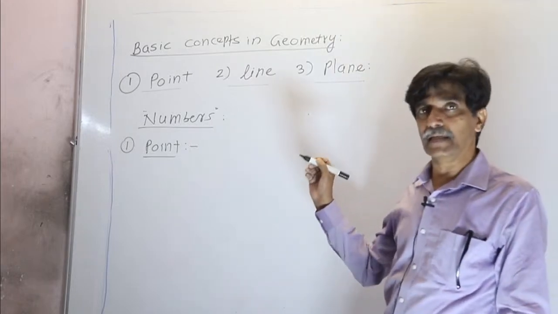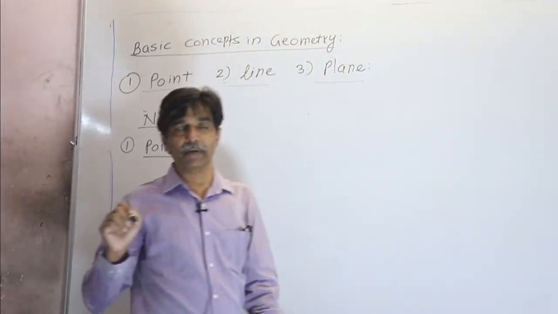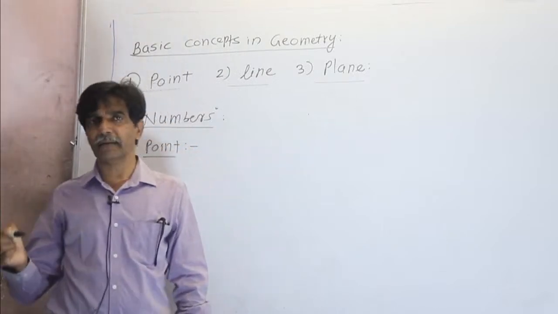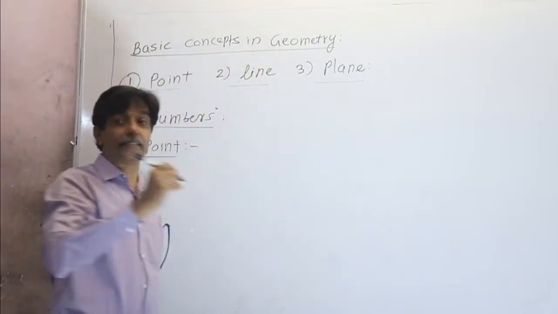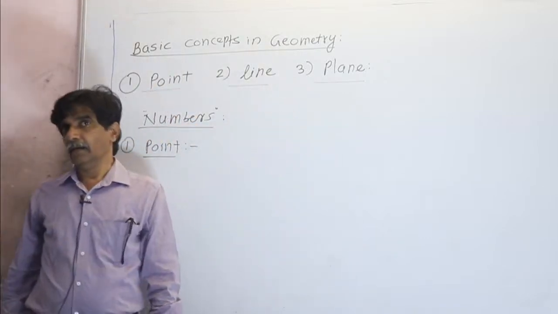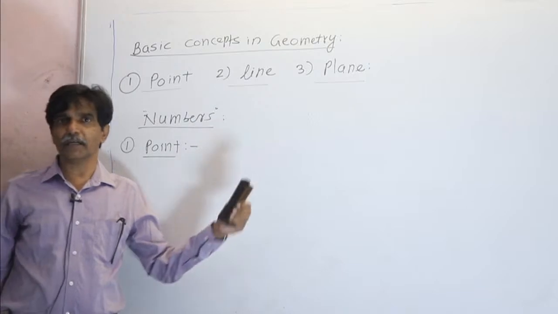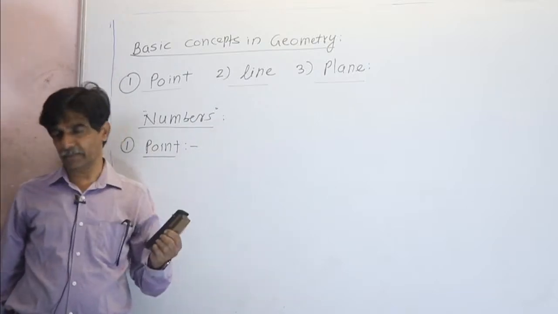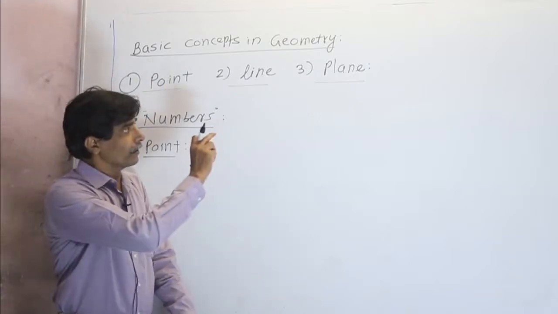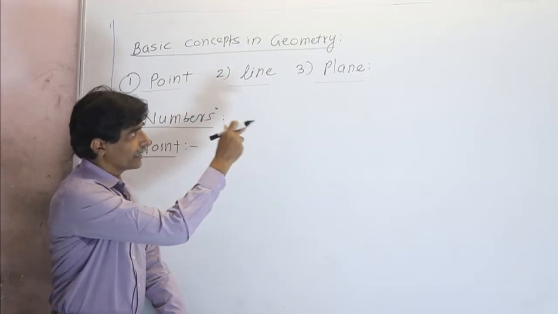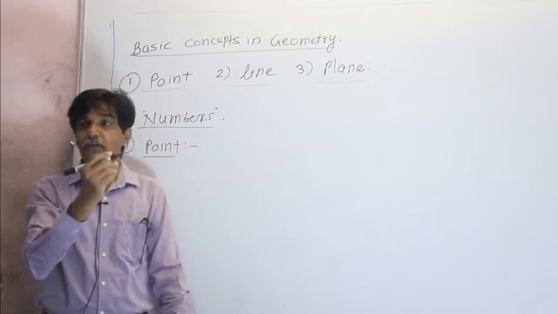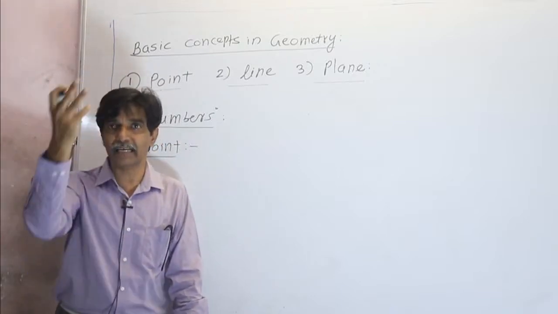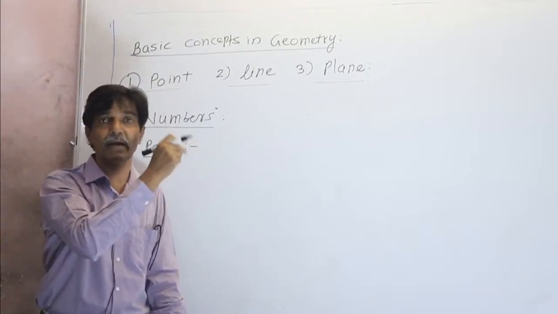This is not a system defined in geometry by any scientist or mathematician. The dot I drew on the board is drawn clearly so that you can see it clearly; otherwise it is very fine.